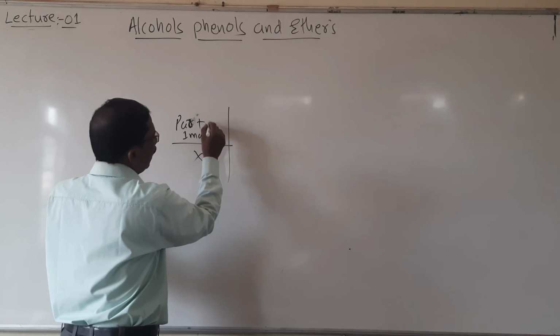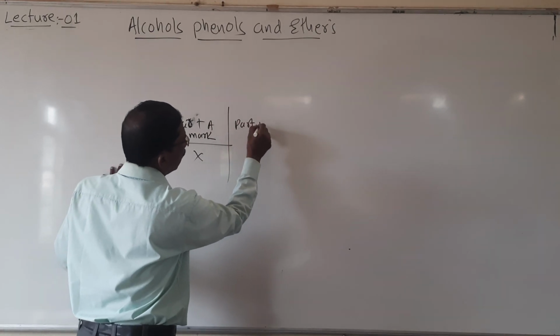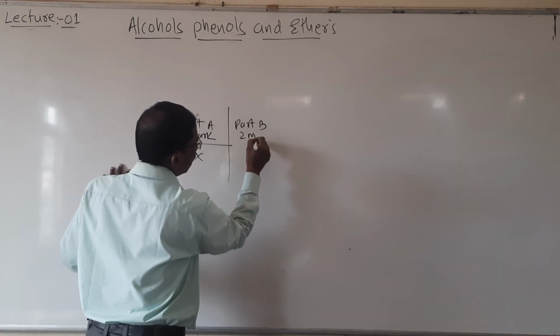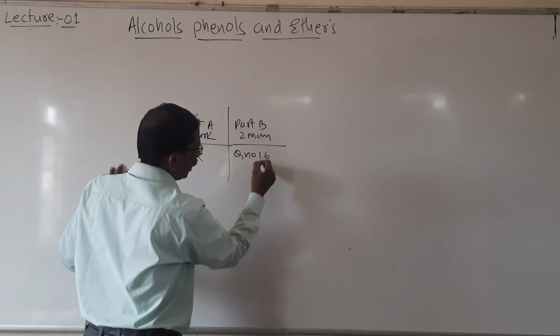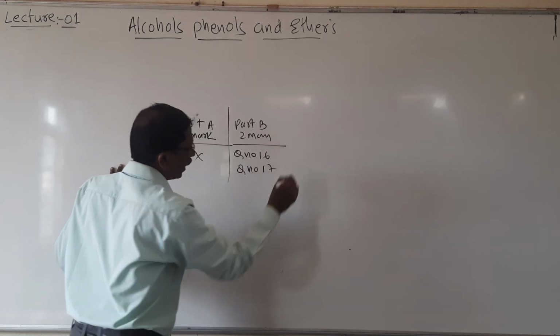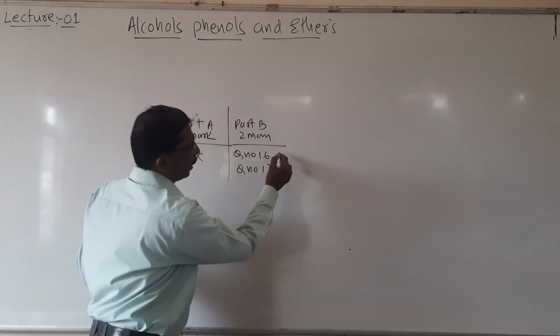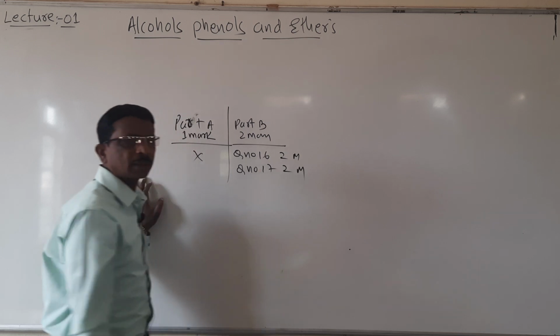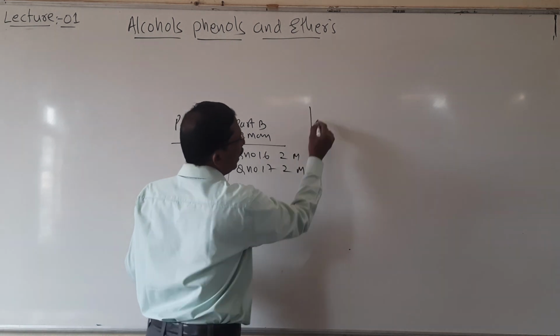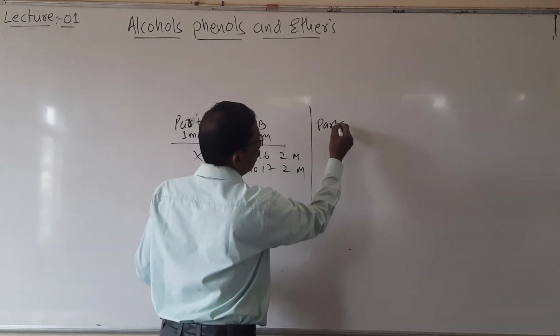In part B, the 2 marks questions are question number 16 and question number 17, each carrying 2 marks. And in part C, no questions.